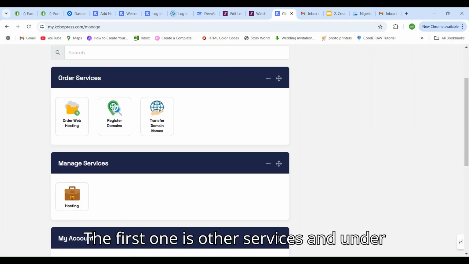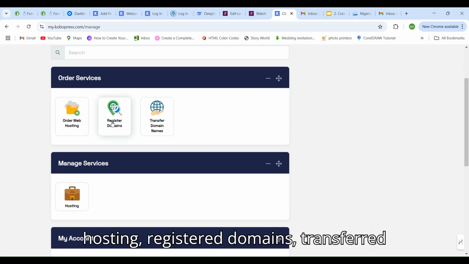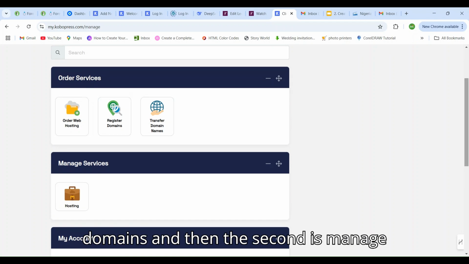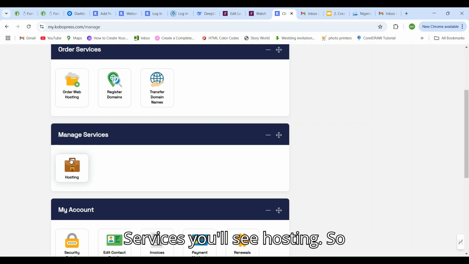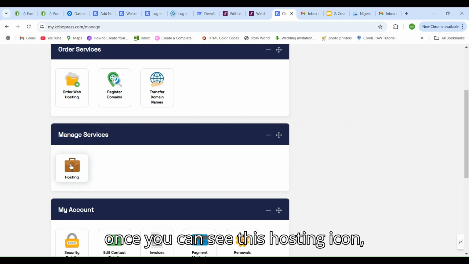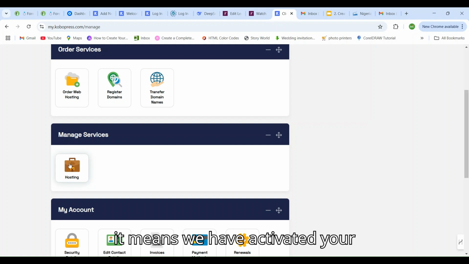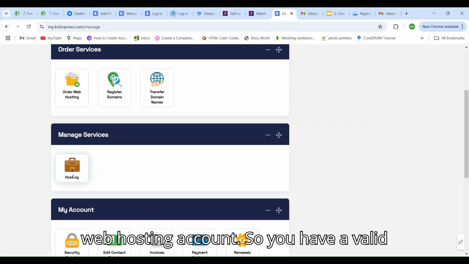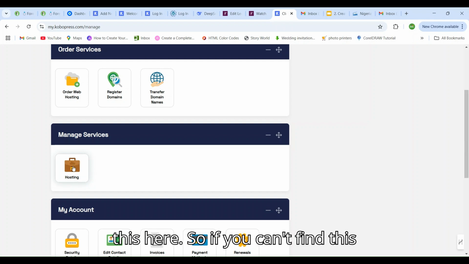The first one is other services. Under other services, you can see other web hosting, registered domains, transfer domains. And then the second is manage services. Under manage services, you'll see hosting. Once you can see this hosting icon, it means we have activated your web hosting account. So you have a valid hosting package. That is why you can see this here.